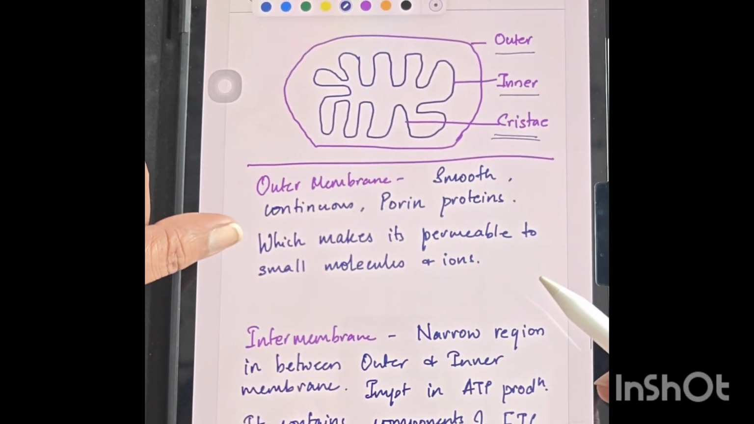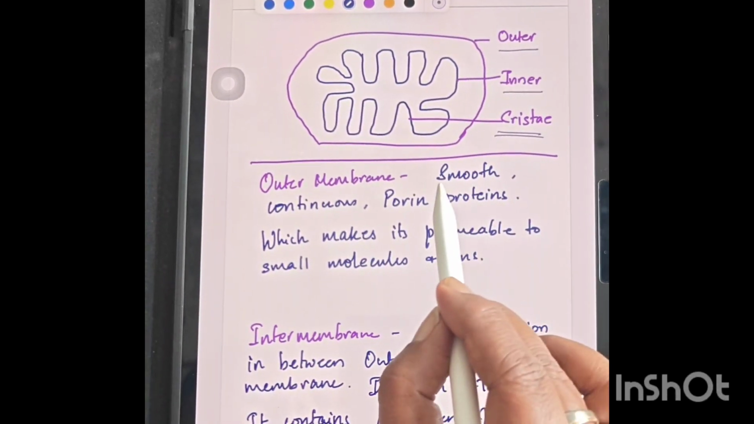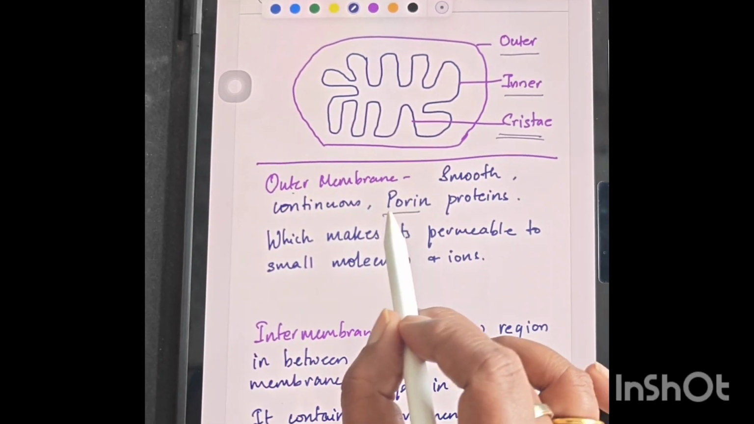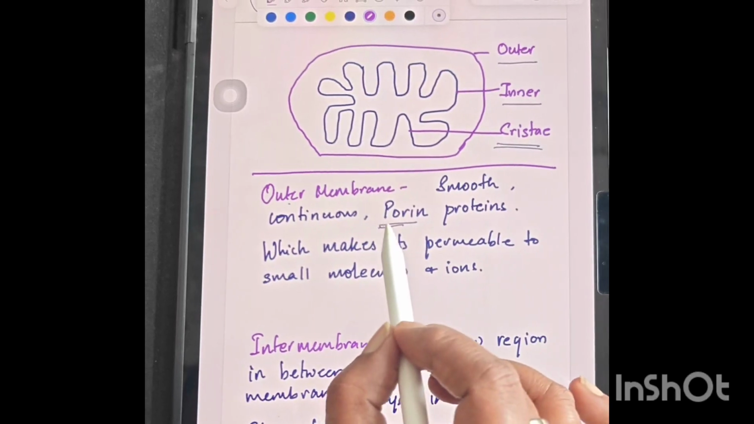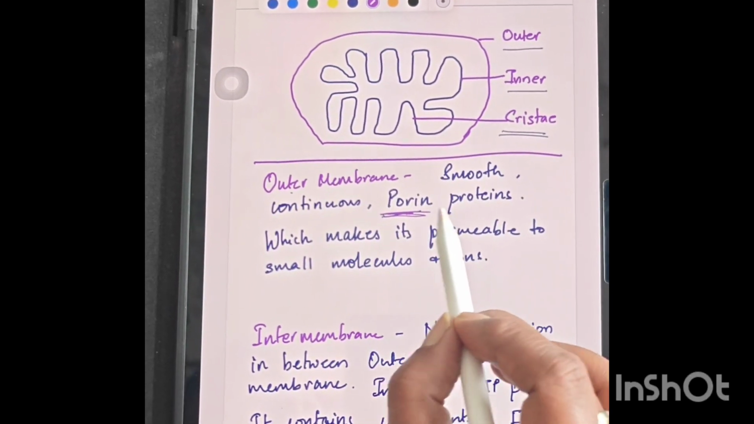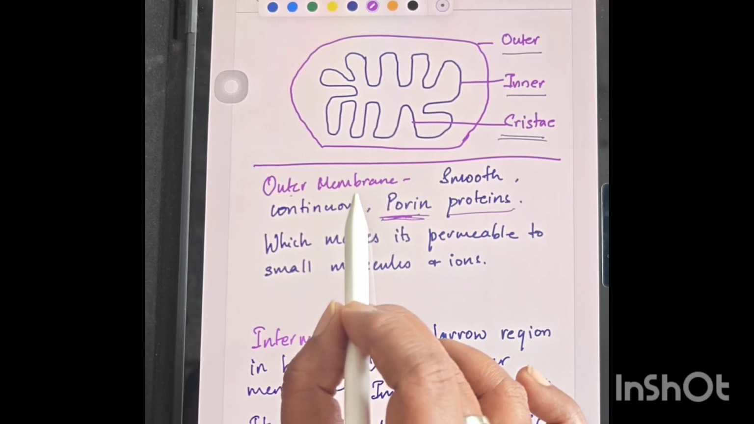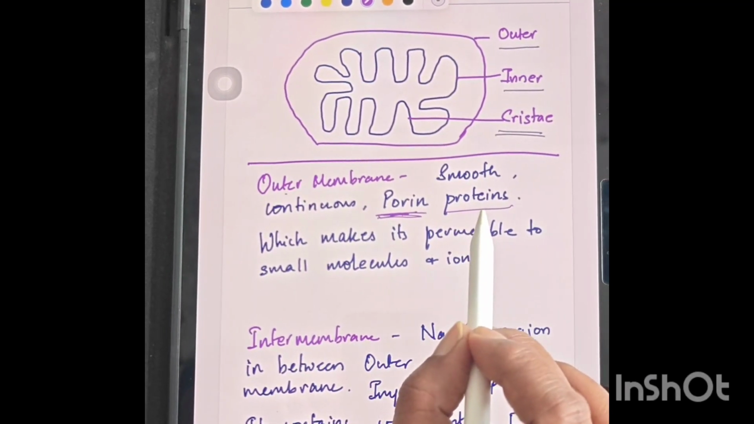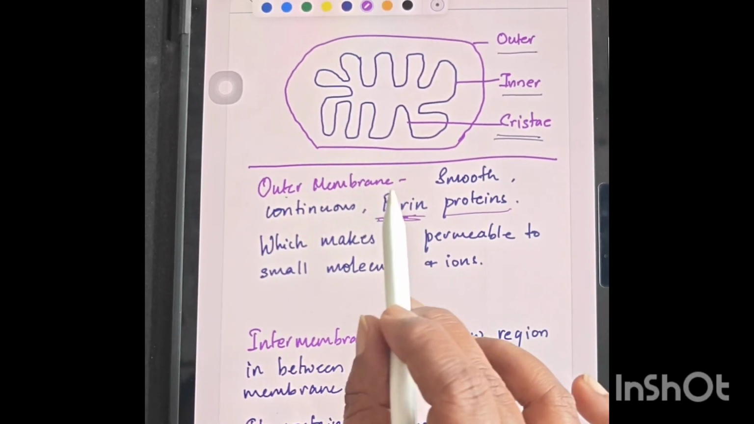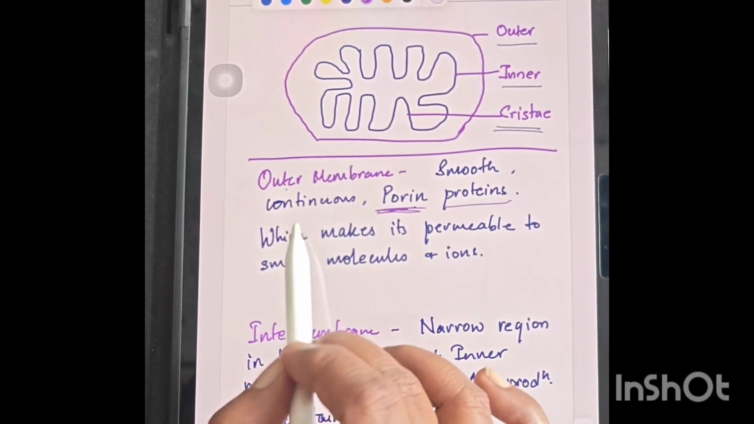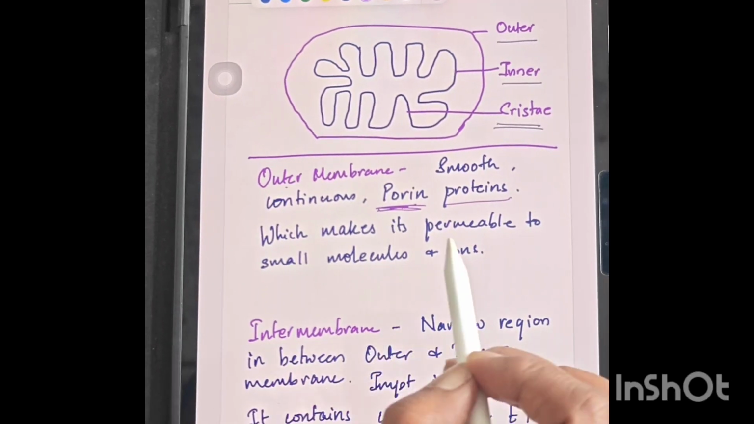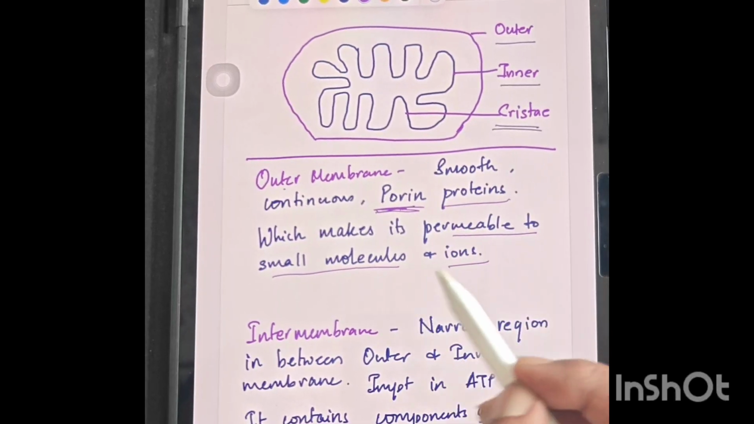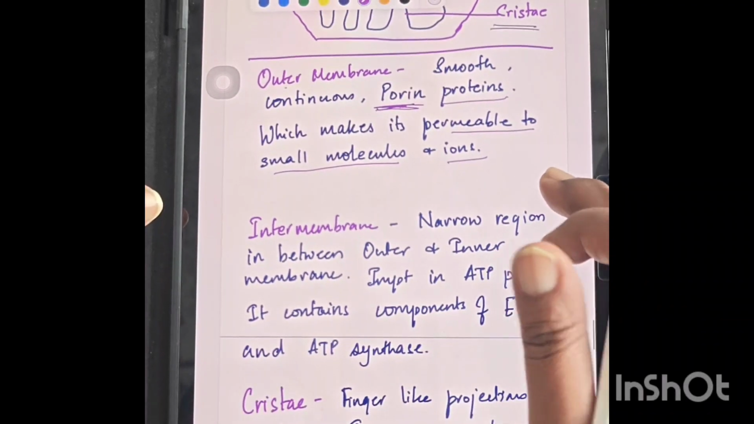Now we will see one by one. The outer membrane is smooth and continuous, and it has a specific type of protein called porins. Remember this: porin proteins are present on the outer membrane. In competitive exams it is generally asked which type of proteins are there, so keep in mind it is porin proteins present in the outer membrane of mitochondria. This makes it permeable to small molecules and ions to get inside or outside the membrane of mitochondria.